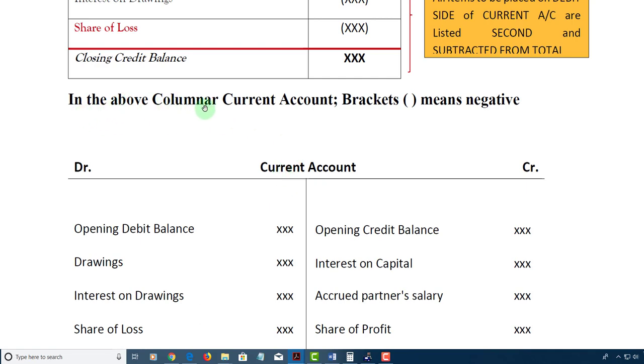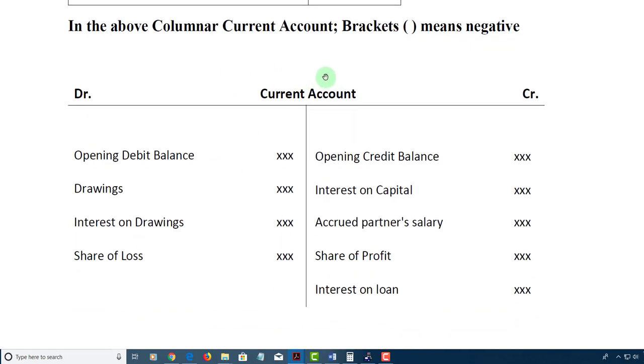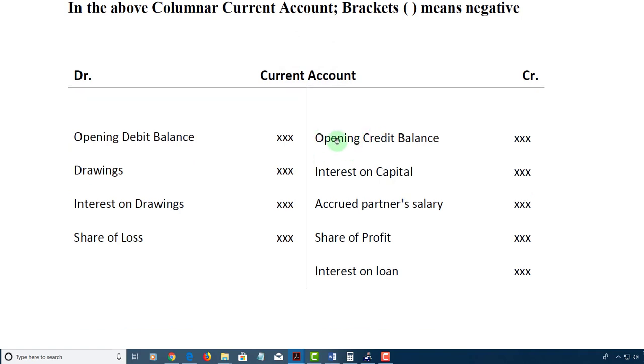Now I have here in the above column the current account, where brackets mean negative. Here is a look at that same current account if it's prepared as a T account. On the credit side, you have your opening credit balance, your interest on capital from the appropriation account, partner salary if there is any, also from the appropriation account, the share of profit from the appropriation account, and if there is an interest on loan which should have been in the appropriation account as well, then you'd find that there.